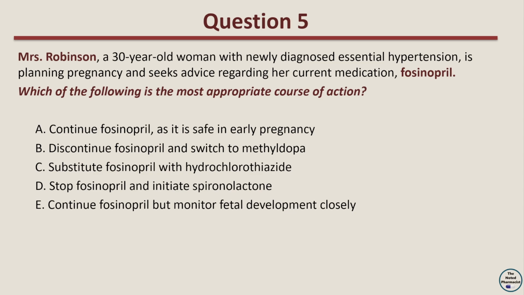Mrs. Robinson, a 30-year-old woman with newly diagnosed essential hypertension, is planning pregnancy and seeks advice regarding her current medication, fosinopril. Which of the following is the most appropriate course of action? Option A, continue fosinopril, as it is safe in early pregnancy. Option B, discontinue fosinopril and switch to methyldopa. Option C, substitute fosinopril with hydrochlorothiazide. Option D, stop fosinopril and initiate spironolactone. Option E, continue fosinopril but monitor fetal development closely.